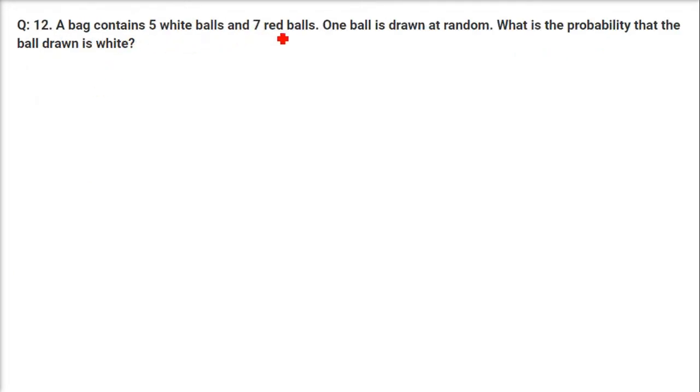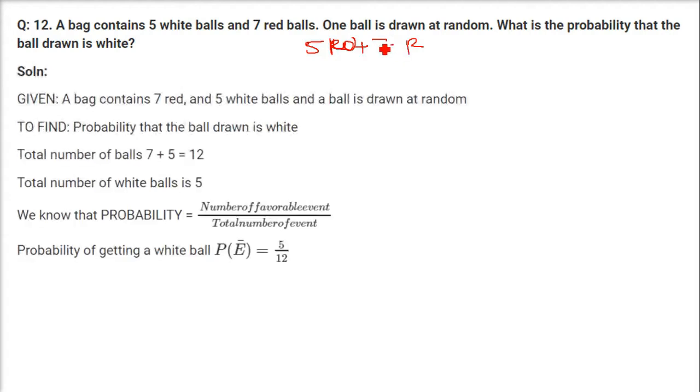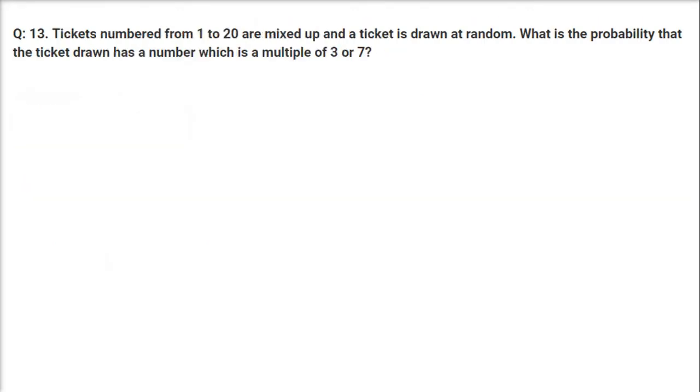A bag contains 5 white balls and 7 red balls. A ball is drawn at random. What is the probability that the ball drawn is white? First let us write the total number of events. This is 5 and this is 7, so it will be 12. 5 plus 7 is 12. In all we have 12 balls. So this will be the total number of events. And we are talking about white. How many whites are there? 5. 5 by 12 is the probability.